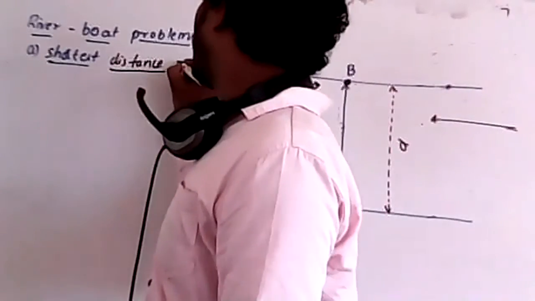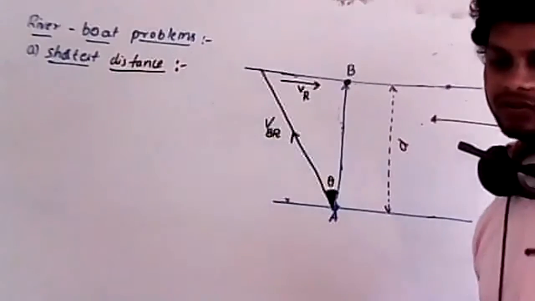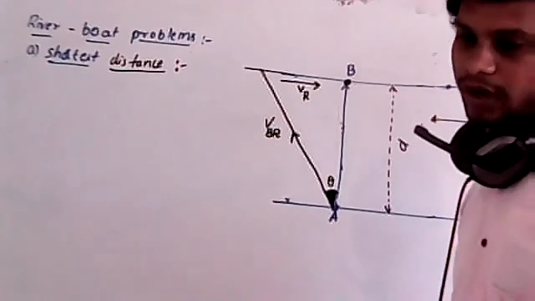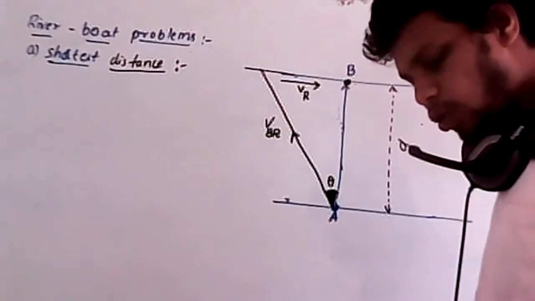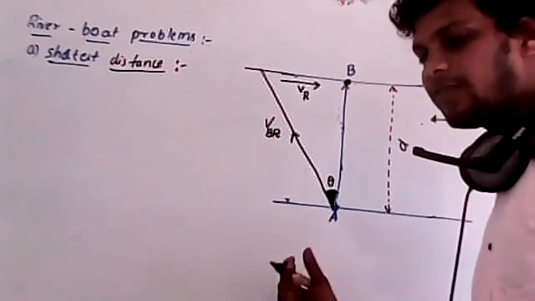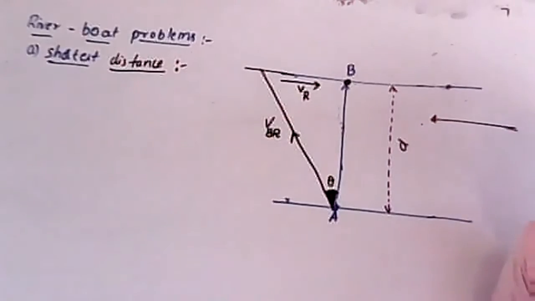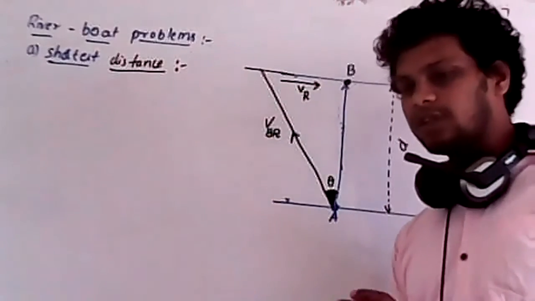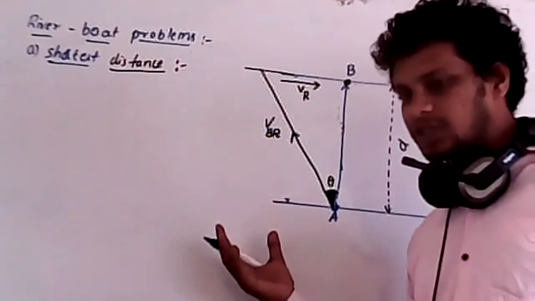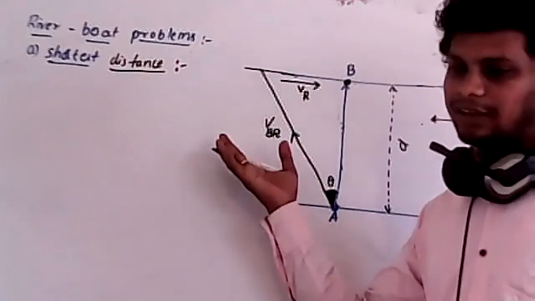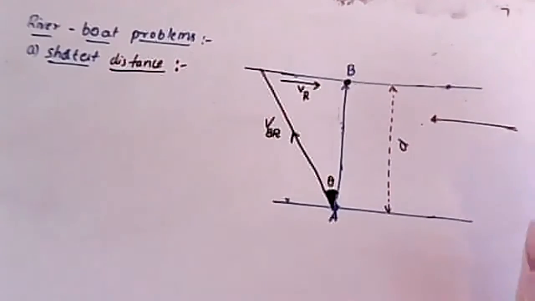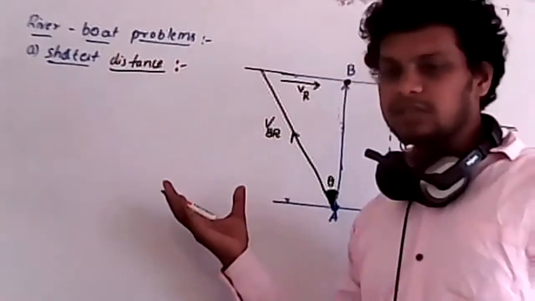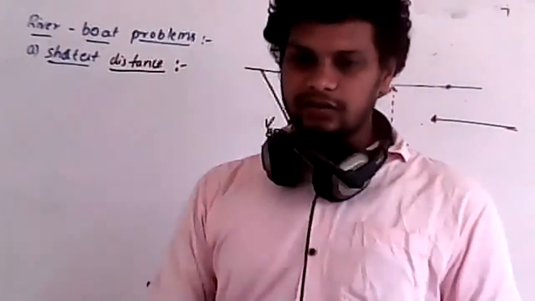Even the people who are riding the boat, knowingly or unknowingly, are using physics principles. If you didn't use the physics principles like this, then the boat would reach some other destination. So he knows how to ride.